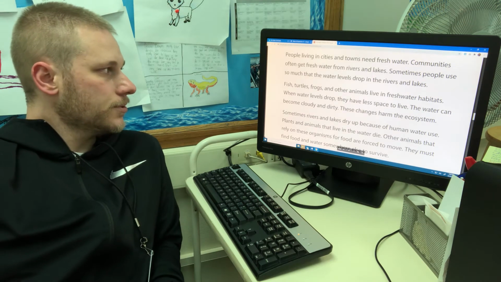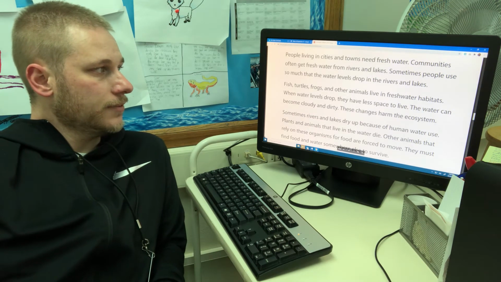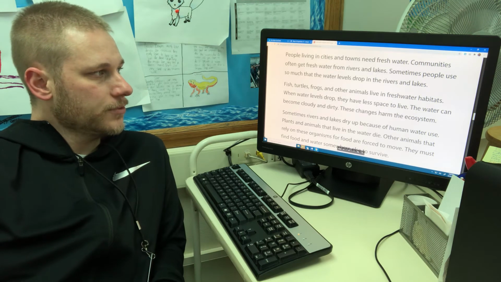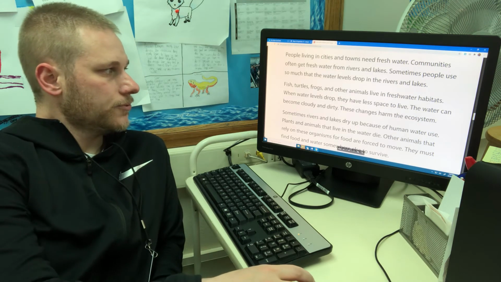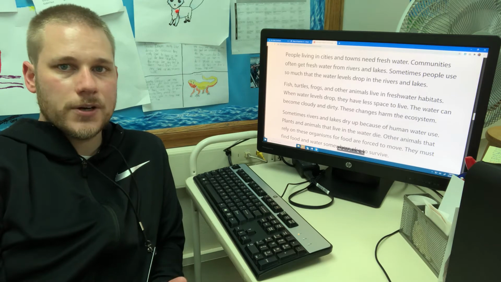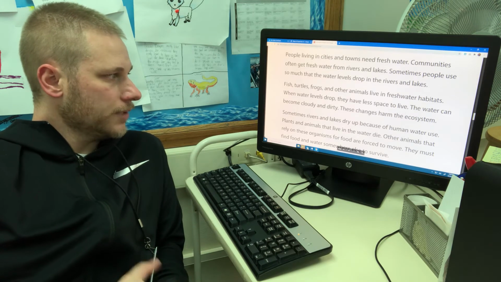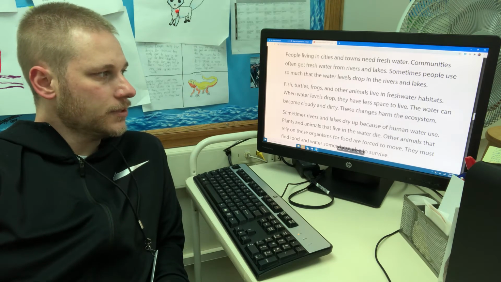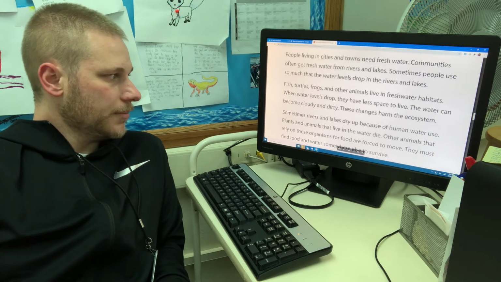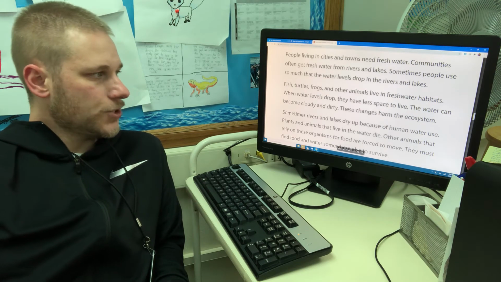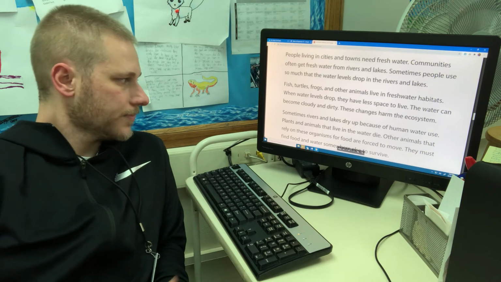Sometimes people use so much water that levels of the water drop in rivers and lakes. Fish, turtles, frogs, and other animals live in freshwater habitats. When water levels drop, they have less space to live. The water can become cloudy or dirty. These changes harm the ecosystem.